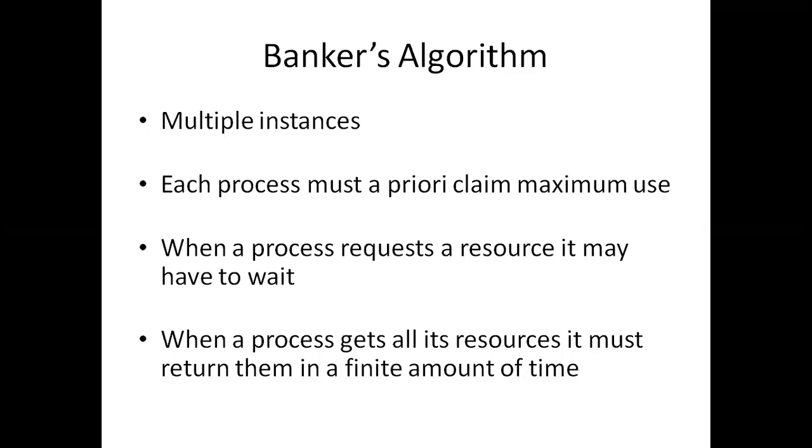So what is the system model of deadlock? The process has to request for the resource, then use the resource, and then release. Request, use, release. Okay. Here we have multiple instances and each process can request for maximum use. When the resources are not available, the process has to wait. After completion of the task, the process has to release all the resources which were allocated to it. For example, for P1, we are allocating R1, R2, R3, R4 resources. After using the resources, the process has to release all the resources, R1, R2, R3, R4, so that those resources will be allocated to some other process.